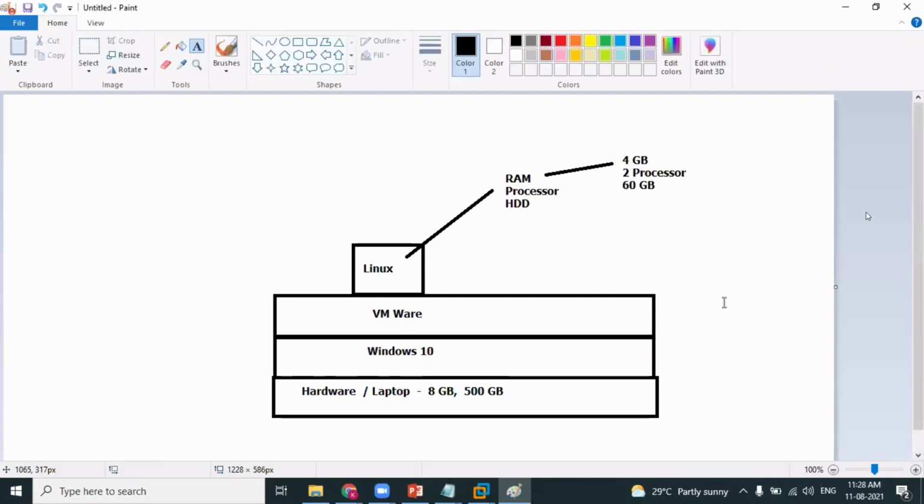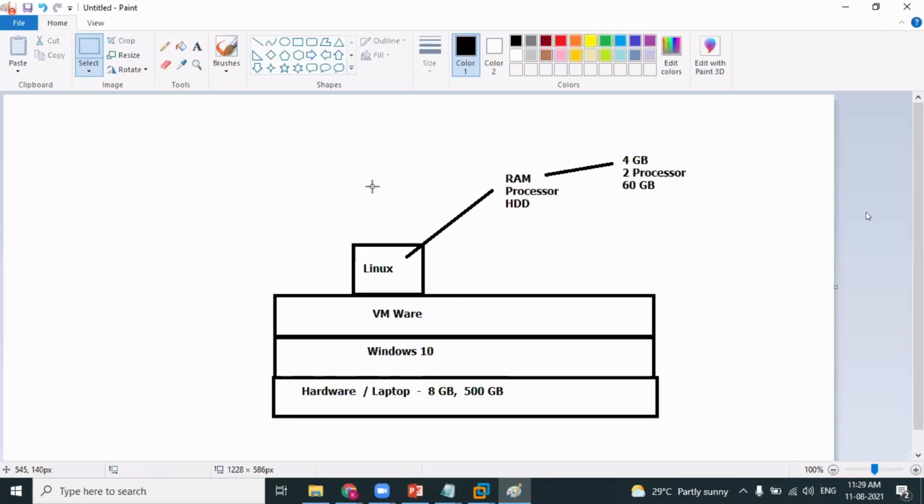So every virtual machine needs 3 important hardware components. It needs RAM, it needs a processor, it needs a hard disk. Out of my 8 gigabytes of memory, I have allocated 4 GB RAM to this Linux machine. Out of 500 GB of hard drive space, I have allocated 60 GB to this Linux machine. And I have allocated 2 processors out of my i7 processor, so that the Linux machine will consume these hardware resources and run as per my requirement.